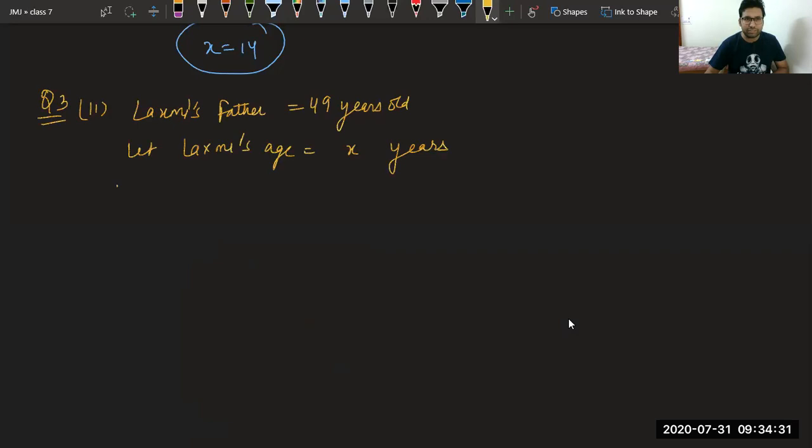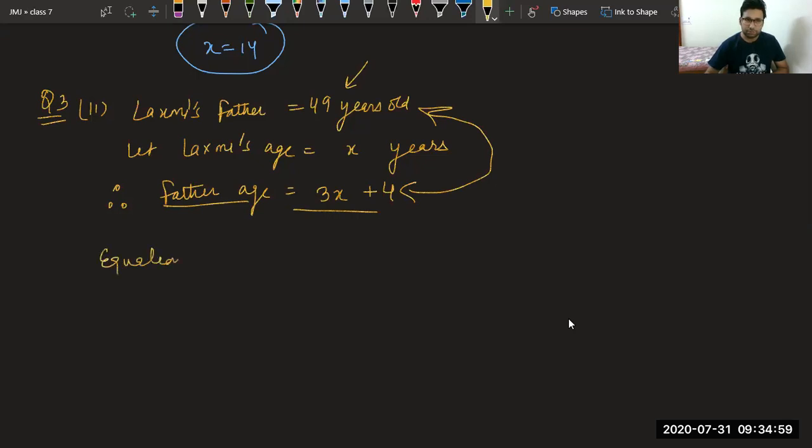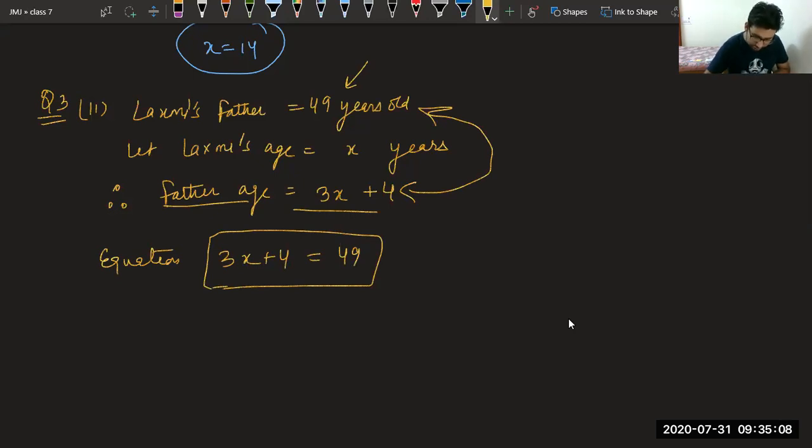Now we can define father's age as, therefore father's age is equal to how much? It is saying he is 4 years older than 3 times Lakshmi's age. So it is 3x plus 4. Now they are the same thing. You can see this is father's age in variable terms. This is father's age in exact numbers. We can equate them. So the equation is 3x plus 4 is equal to 49. I hope it is clear to everyone.